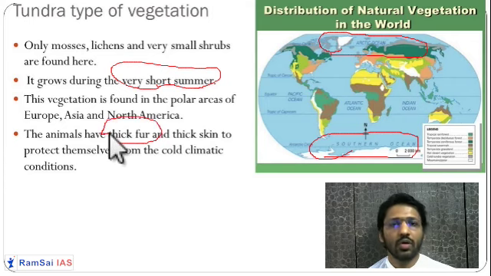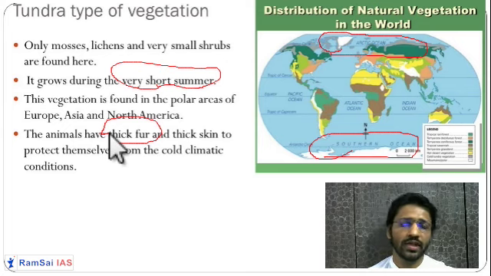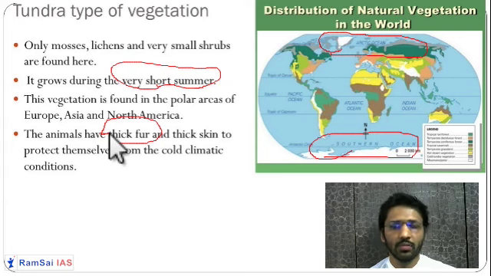They can accumulate fat in their body, so they can store everything in the form of fat. They get very little food, so whenever they get food, they just store it in their body. You will also find polar bears, caribou and elks. These types of animals you will find in this region. So this is known as tundra type of vegetation.